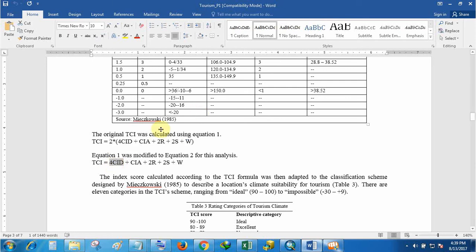So Mieczkowski thinks it should be given more weight, so he multiplies by 4. Mean temperature is not given more weight, but rainfall is multiplied by 2. It is also important. Equally important is sunshine hours. If there are more sunshine hours, tourism activity will be better. For wind there is no weight, so we will follow this formula.